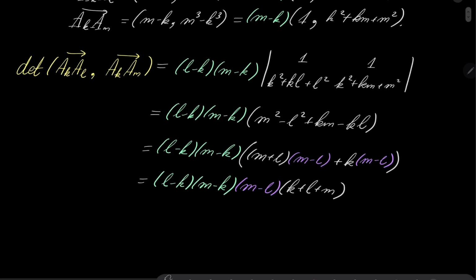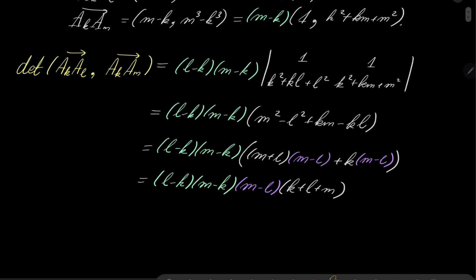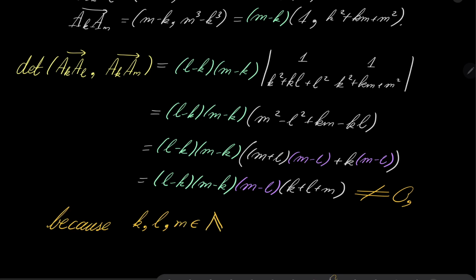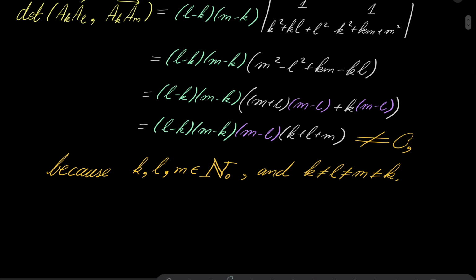Very nice. And notice that, of course, this is not 0, because k, l, and m are non-negative integers, and because they are pairwise different. This is not 0, this is not 0, this is not 0, and this is positive. So no problem there. Alright, which closes the proof of part A.